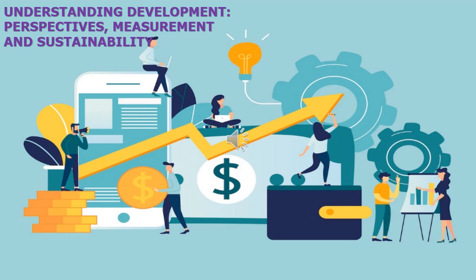Okay, students. Take your social science book and take page number 285. Economics, Unit 1. Understanding development, perspectives, measurement and sustainability. So, understanding development. What is meant by development?